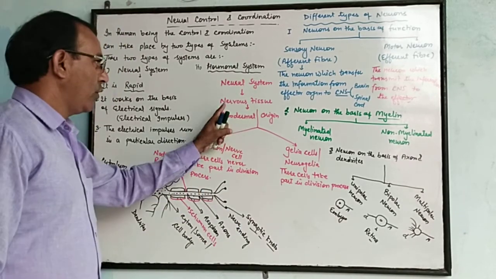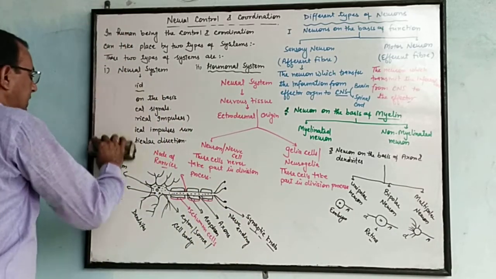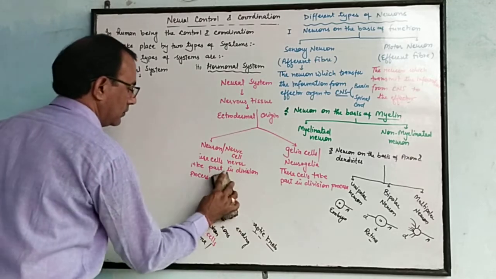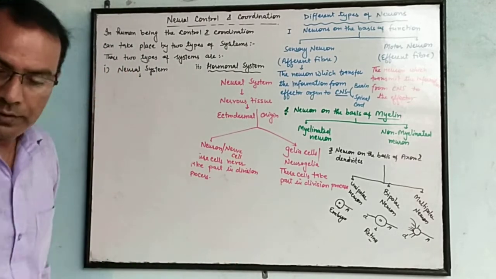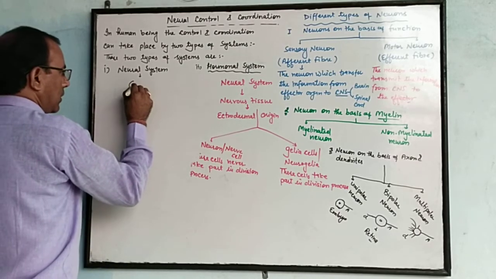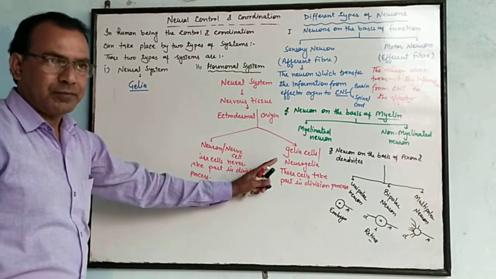The second part of nervous tissue is glia cell. We will discuss glia cell. Glia cell is also known as neuroglia.